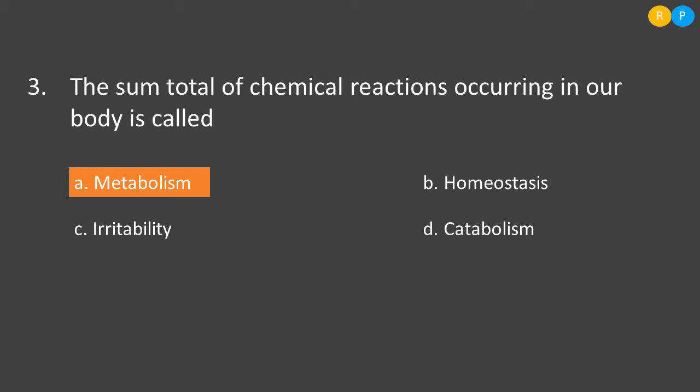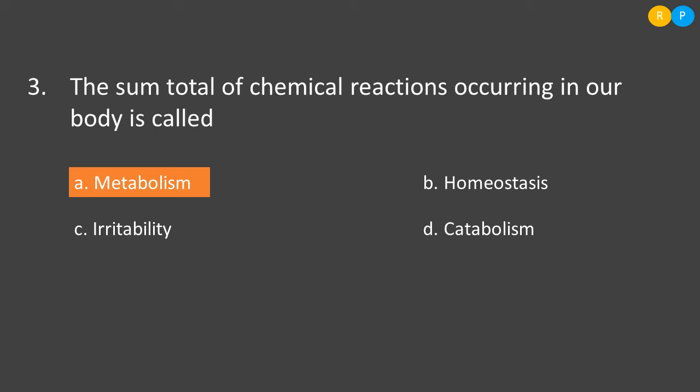Homeostasis is also one of the characteristic features of living organisms. As human beings, we also have this character. What is meant by this? Homeostasis is the ability to maintain a relatively stable internal state even though there is a change in the external world. That means if there is a change in the external temperature, our body has the ability to maintain a stable body temperature. That is known as homeostasis.